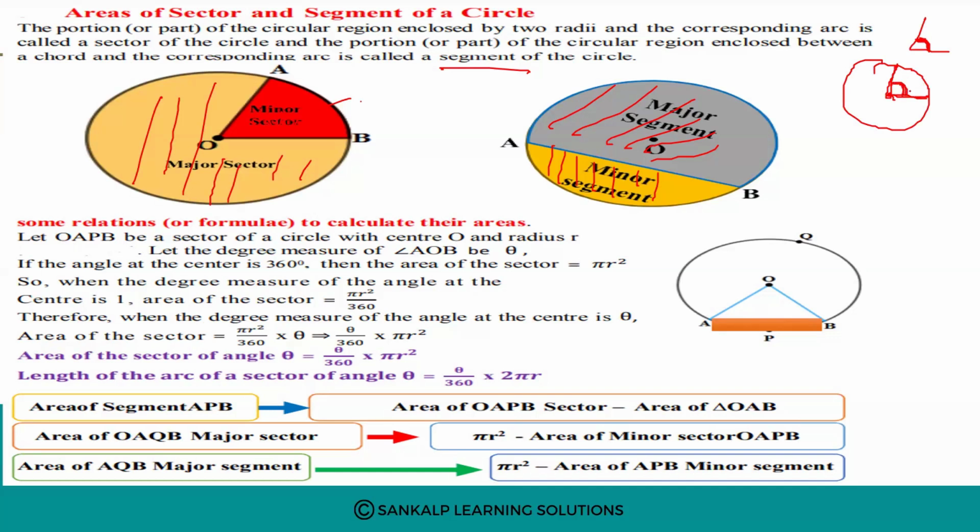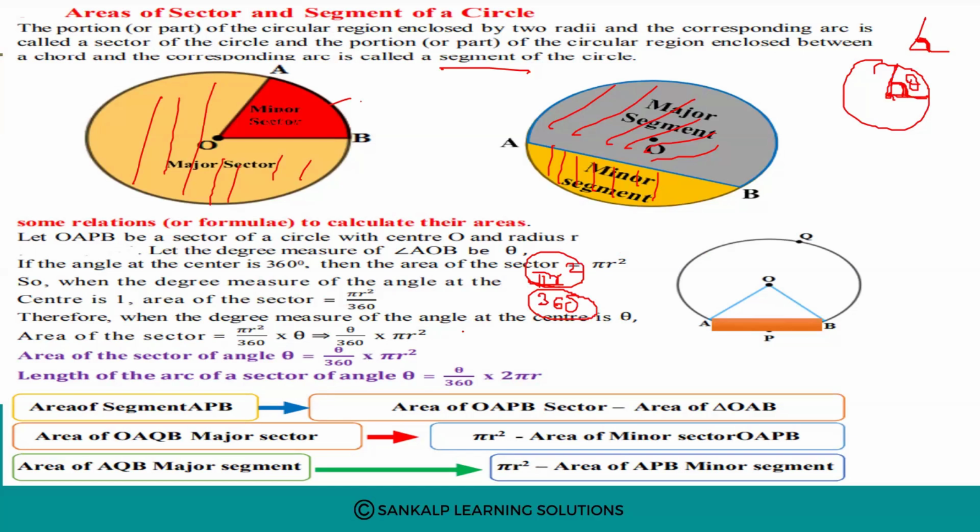One angle is formed. That angle we call theta. If theta is 1, then when the degree measure of the angle at center is 1, then area of the sector is pi r square divided by 360. Pi r square is the area of the circle, 360 is the total angle at the center.